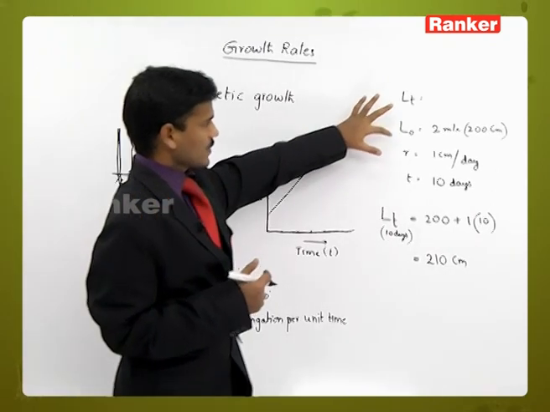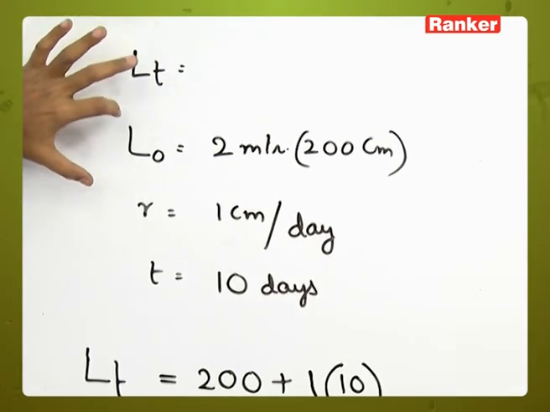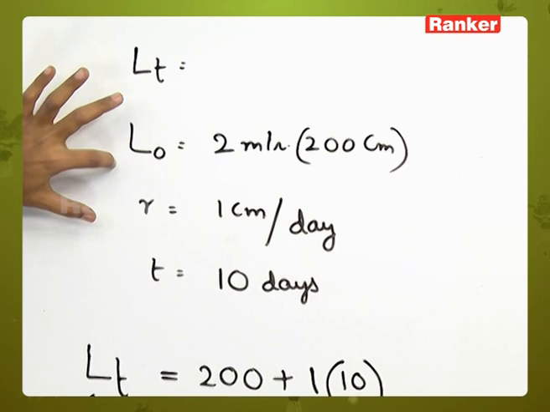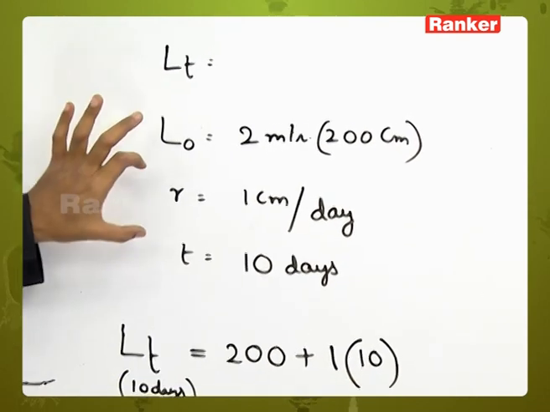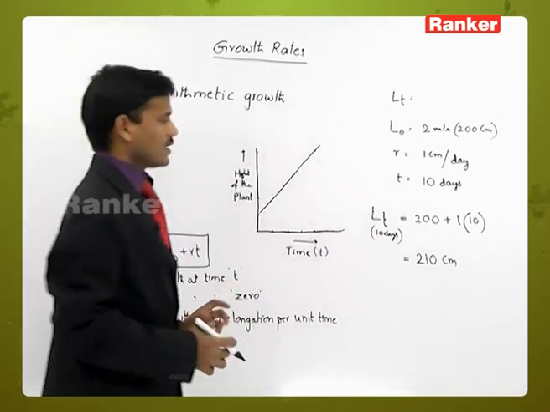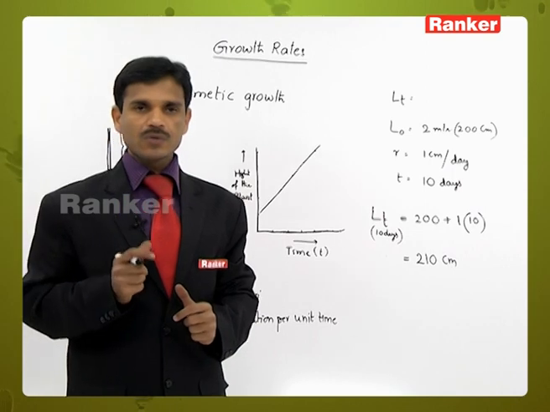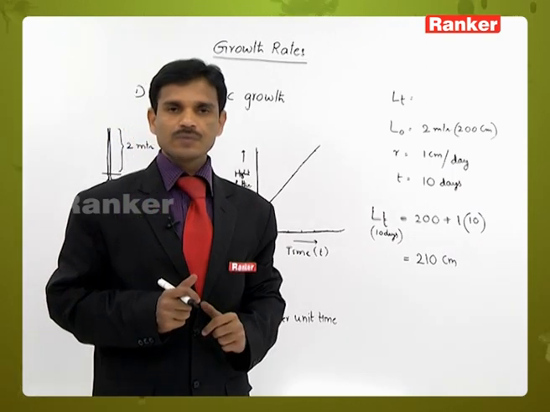So Lt is the final height or length of the plant. Next, L0 is the starting height or length of the plant, r is the growth rate, and t is time. With this formula we can measure arithmetic growth. So that is about arithmetic growth.